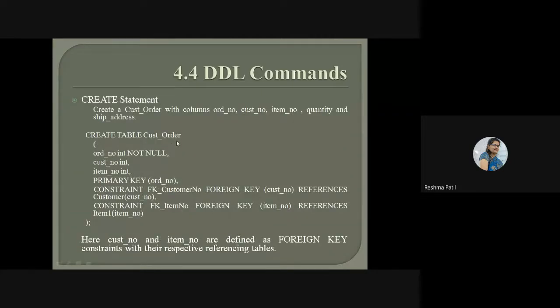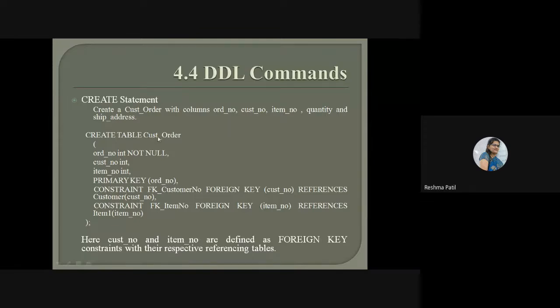Now the customer will place an order, and for this order he will select items from the item table. That's why we have created the customer table as well as the item table. So the customer is going to place the order and will select the items from that item table. So both tables' references should be here in this third table.